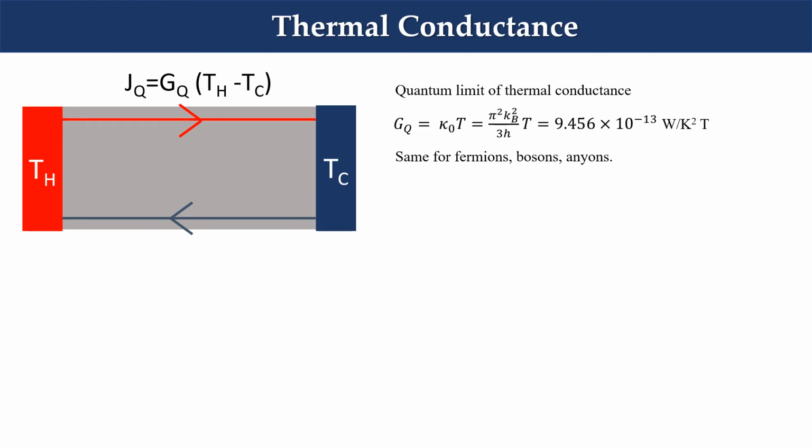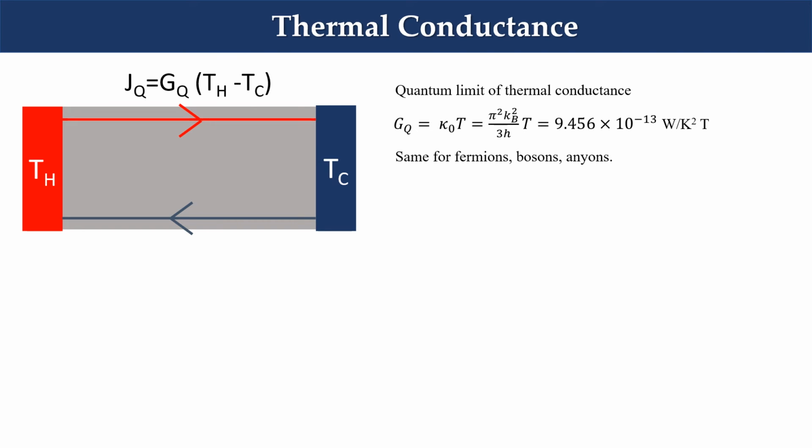Just a short introduction to thermal conductance. As we are talking about quantum Hall, charge flows at the edge. We have two reservoirs, T hot and T cold. The heat current which flows from T hot to T cold is proportional to Th minus Tc, and the proportionality constant is called thermal conductance, which is given by κ₀T. This κ₀T is universal and has a quantized value. Interestingly, κ₀ is the same for fermions, bosons, and anyons except the Majorana particles.